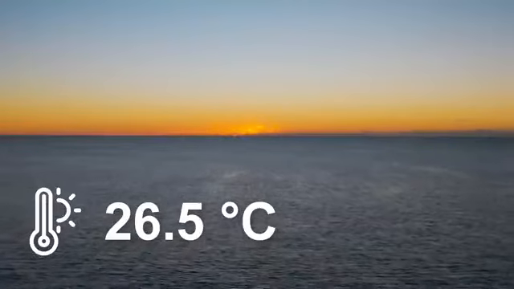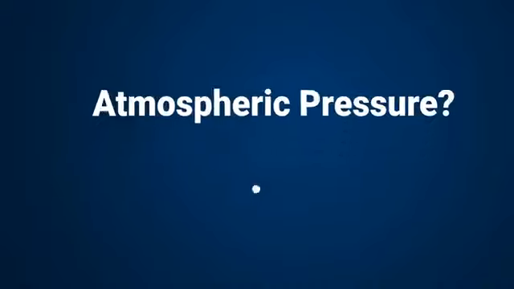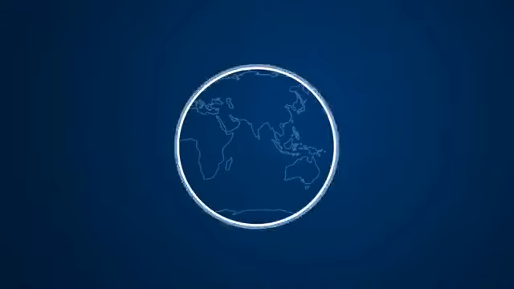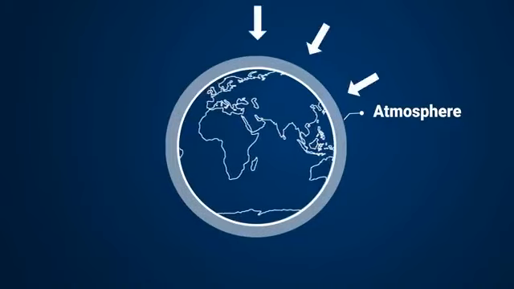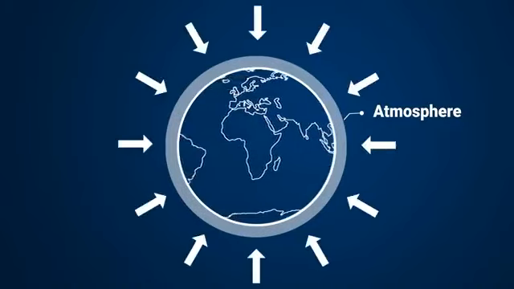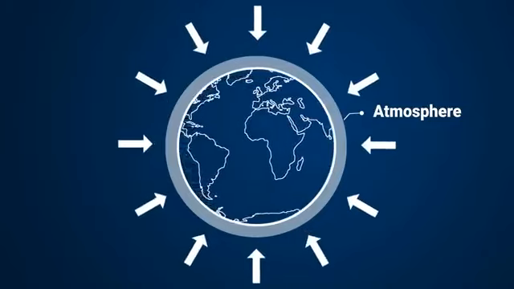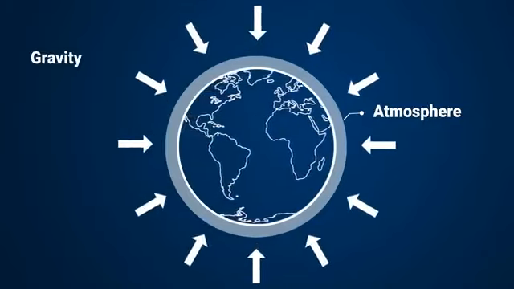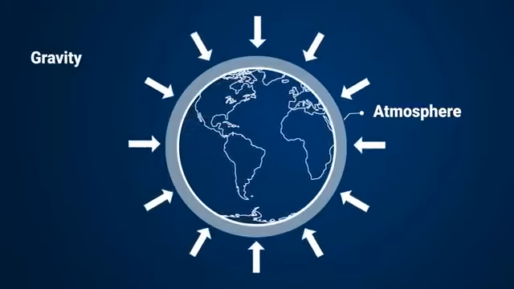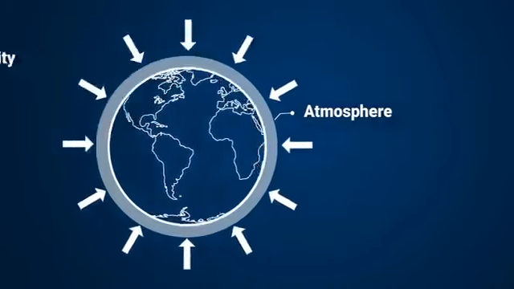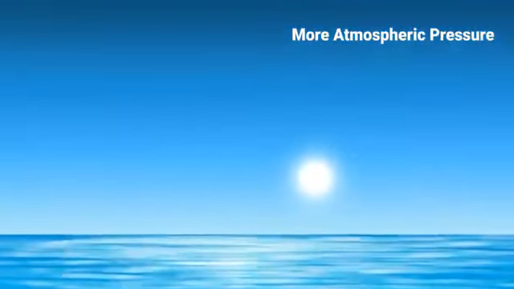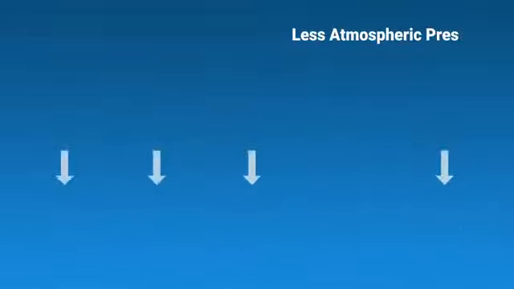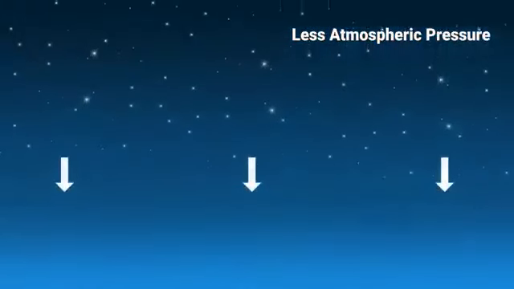Before getting any deeper, let us understand what atmospheric pressure is in general terms. The density of air in our atmosphere differs from place to place. It is not the same everywhere. Atmospheric pressure is the weight of air acting against the surface of the earth along with gravity. Air in the atmosphere creates a pressure on Earth's surface called the atmospheric pressure. Atmospheric pressure is more on the Earth's surface, and as we move upwards, there is less air and hence the atmospheric pressure decreases.